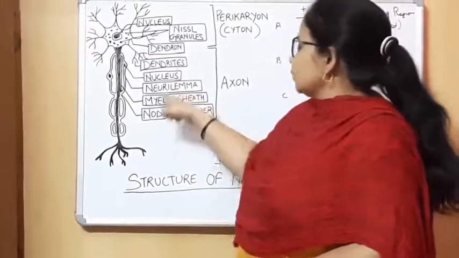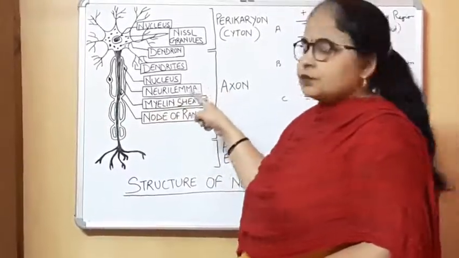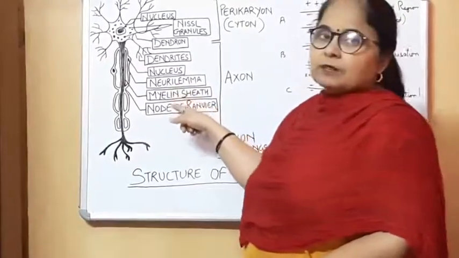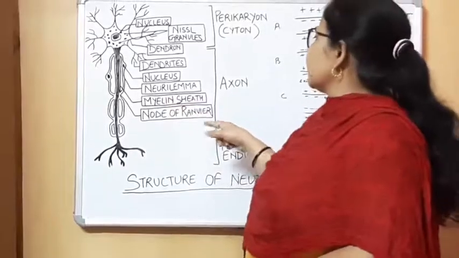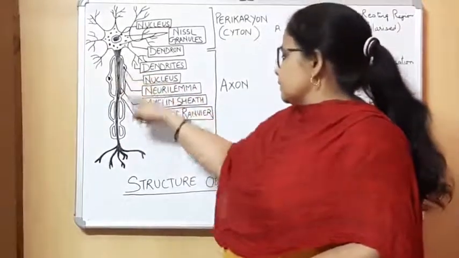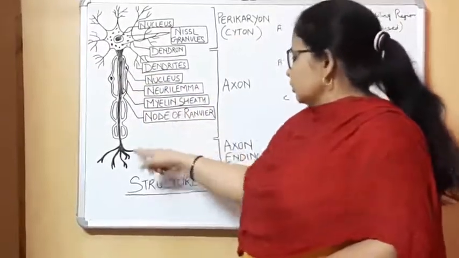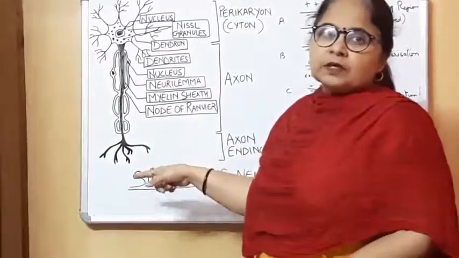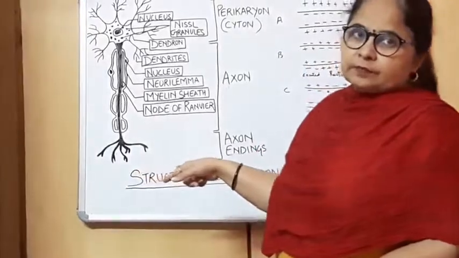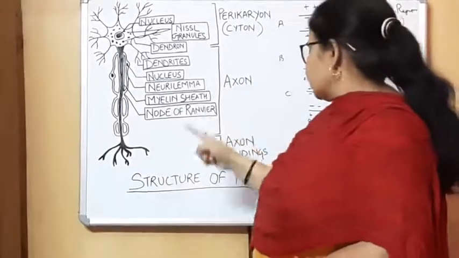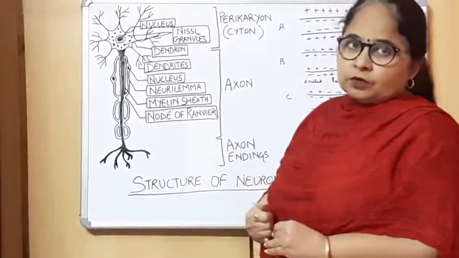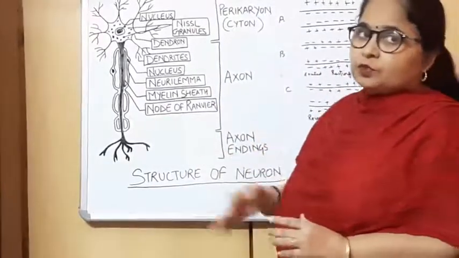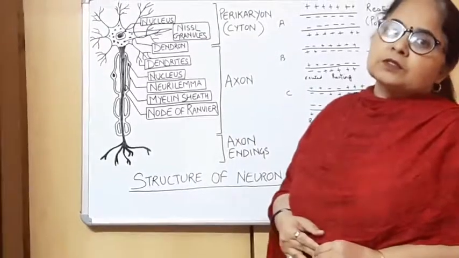And the whole of the axon is covered by two layers. First is the neurilemma and the other one is the myelin sheath. And in the axon also nuclei are present. The axon branches at the end, and these branches are known as axon endings. So this is the complete structure of the neuron, which plays a major role in the whole of the nervous system.